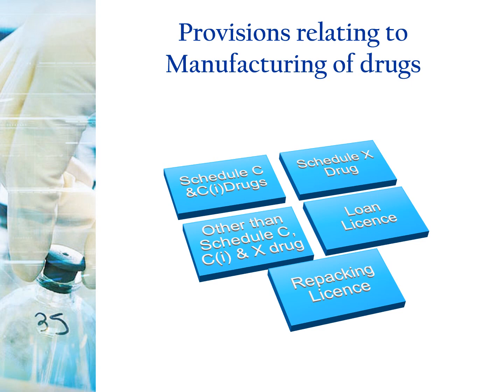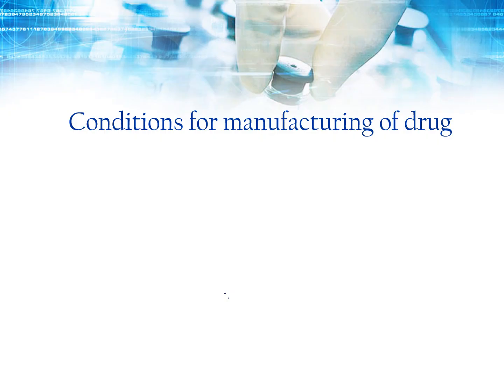So these are the licenses issued by the licensing authority under the provisions relating to the manufacturing of drug. After satisfaction of all the conditions, the licensing authority will issue the licenses. Hereafter we are going to see them in detail one by one. Let us talk about the conditions for the manufacturing of drug.